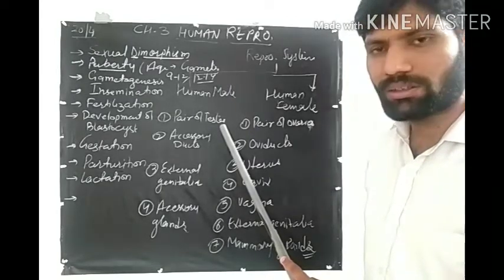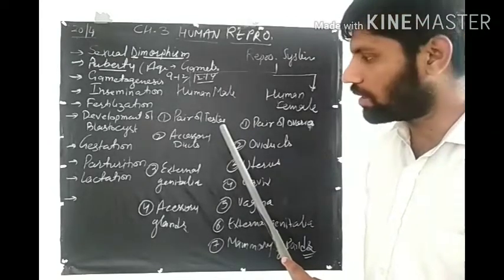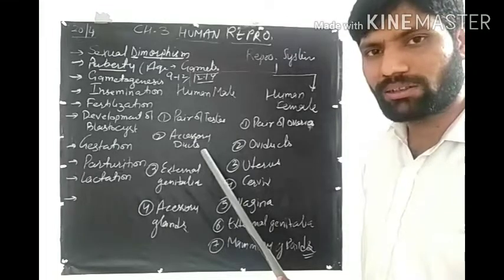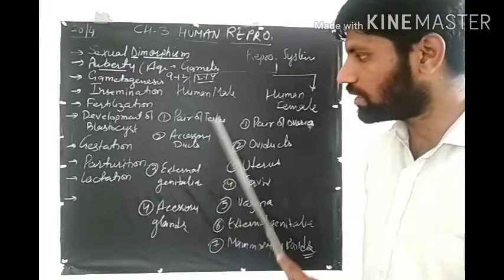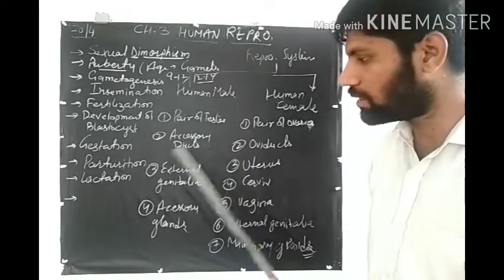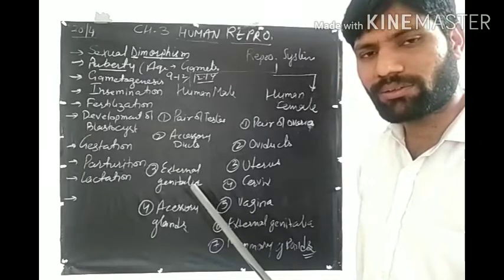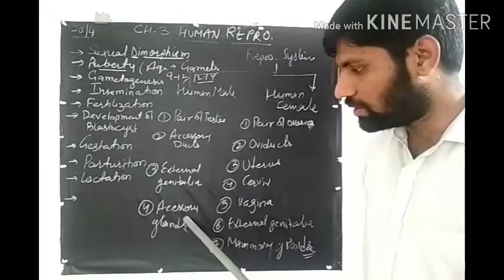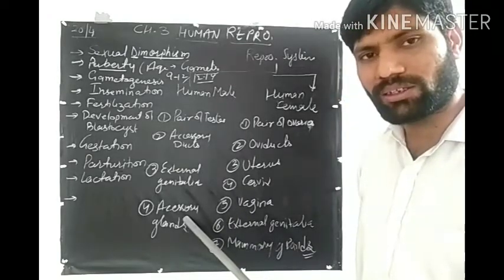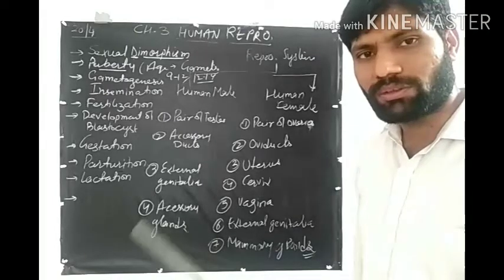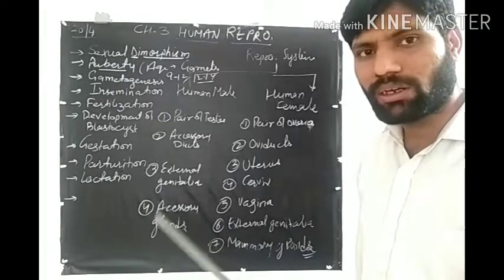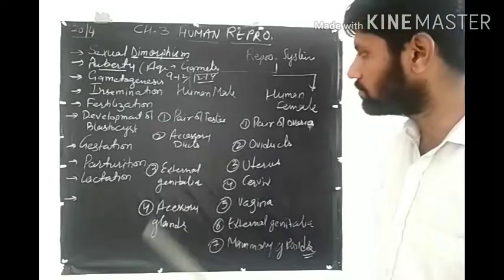The pair of testes helps in formation of gametes. Accessory ducts help in transfer of gametes from the testis to another part. External genitalia help in insemination. Accessory glands are glands whose secretions are necessary for the development of sperm.